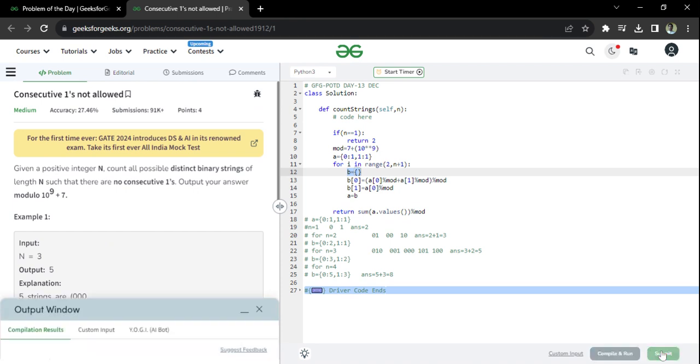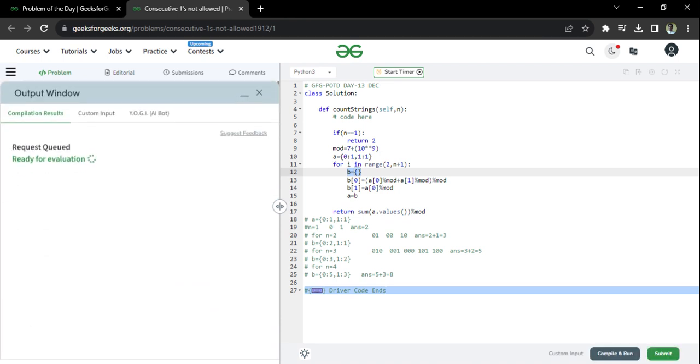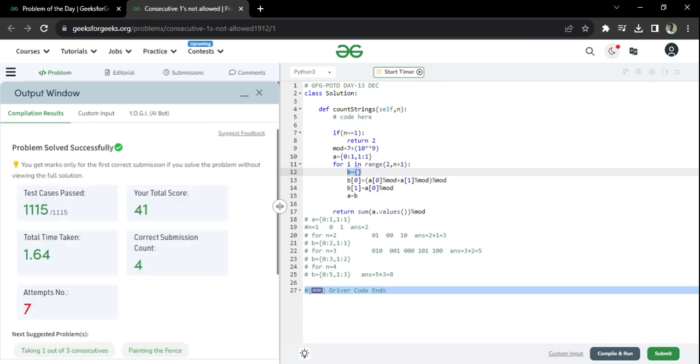I'll just run and show you, and it works. I will give the solution in the description of the video also. You can go through it, and as you can see, this is getting accepted.